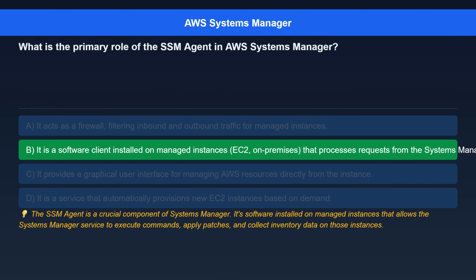The correct answer is, it is a software client installed on managed instances, EC2, on-premises, that processes requests from the Systems Manager service and executes them. Here's the explanation. The SSM agent is a crucial component of Systems Manager. It's software installed on managed instances that allows the Systems Manager service to execute commands, apply patches, and collect inventory data on those instances.